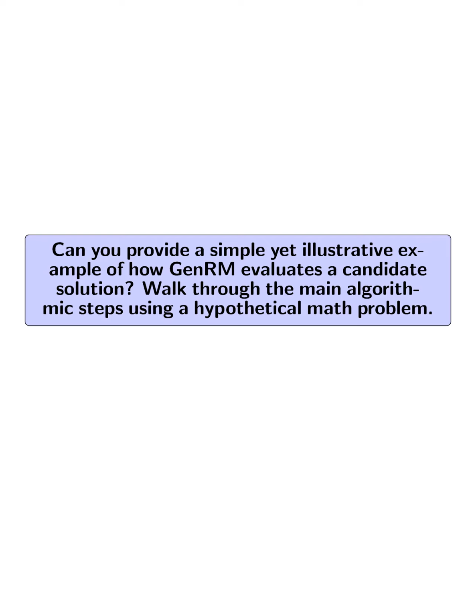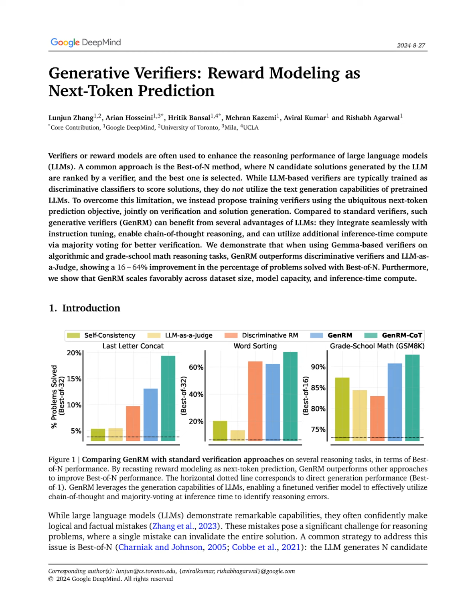Can you provide a simple yet illustrative example of how GenRM evaluates a candidate solution? Walk through the main algorithmic steps using a hypothetical math problem. To evaluate a candidate solution using GenRM, consider a hypothetical math problem. What is 5 plus 3? The process begins with the LLM generating multiple candidate solutions, such as 8 and 6.